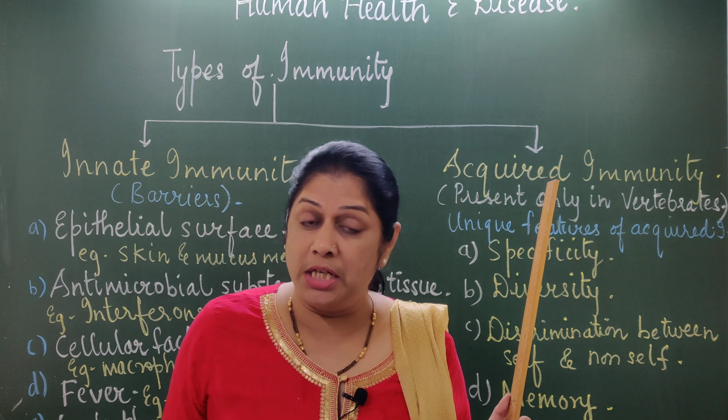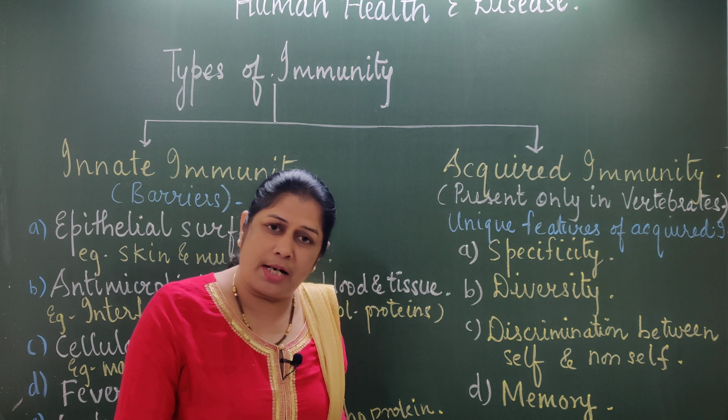Is that clear? So these are the properties which the acquired immunity or the adaptive immunity has. Understood, all of you? So here we studied the types of immunity, innate immunity and acquired immunity. Understood, all of you? Got it? Okay.